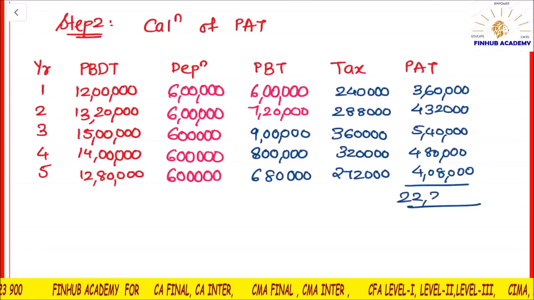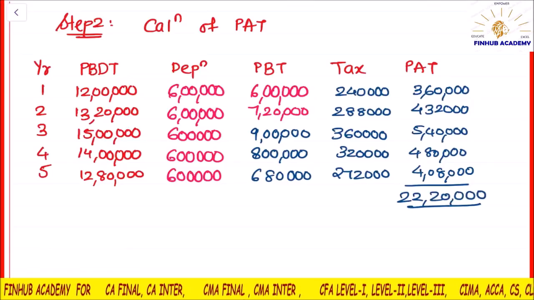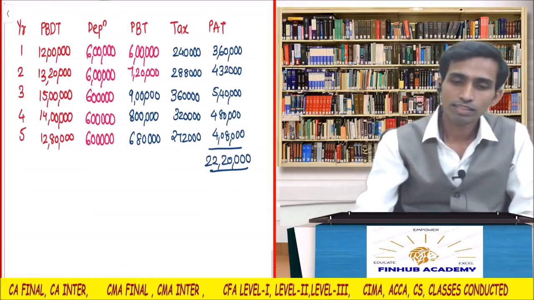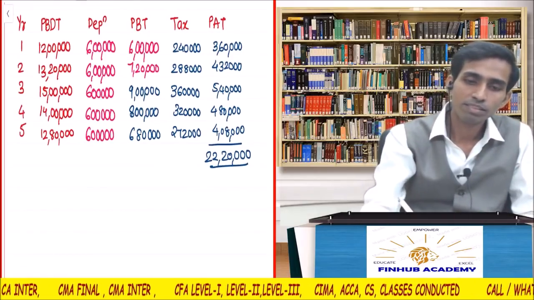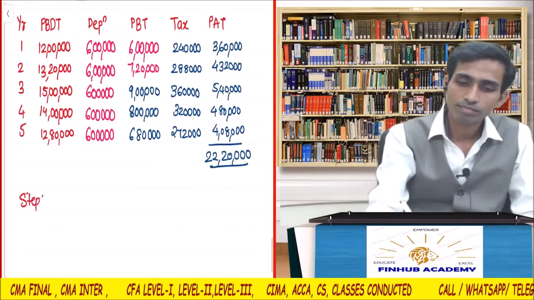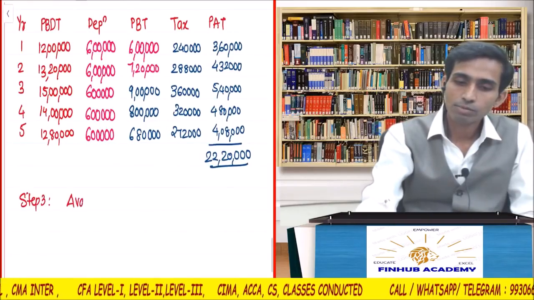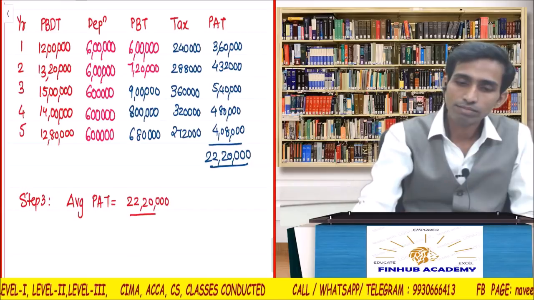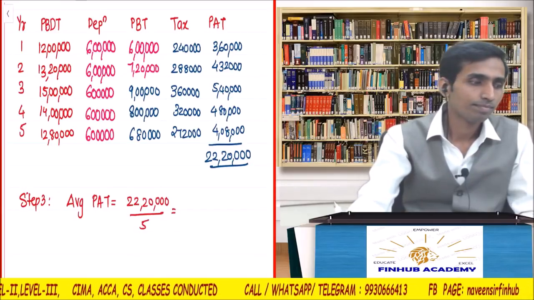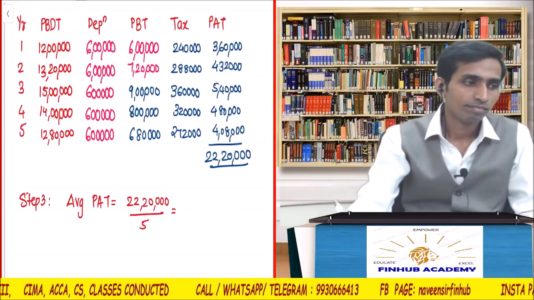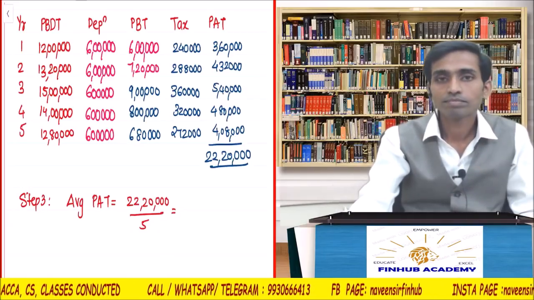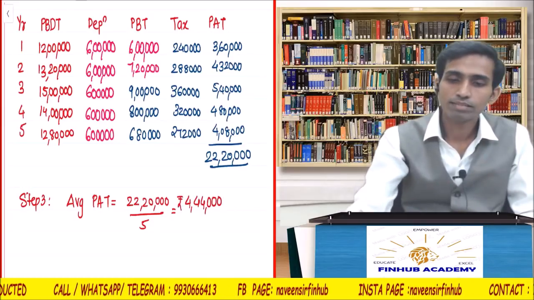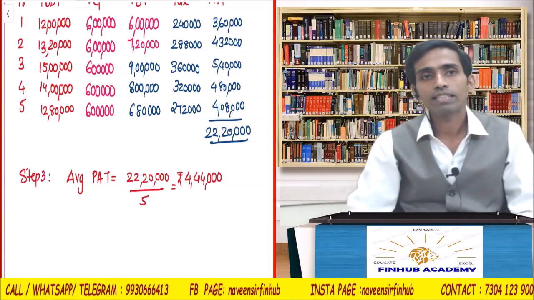₹22 lakh 20,000. Done, everyone? Okay. Step 3. Average profit after tax is equal to 22 lakh 20,000 divided by 5. How much is it? 4 lakh 44,000 is the average PAT. Please be with me. Start calculating.